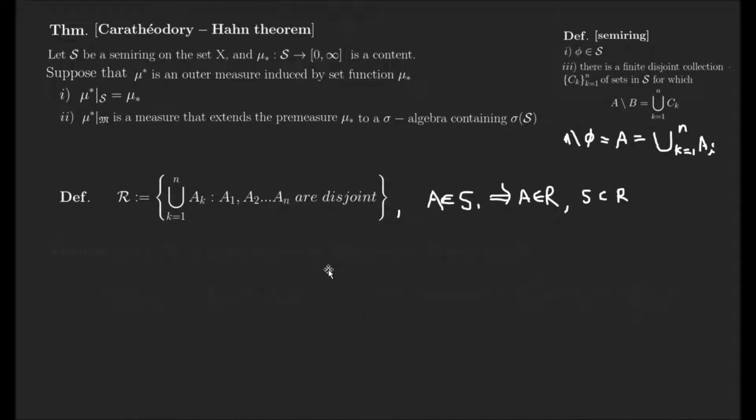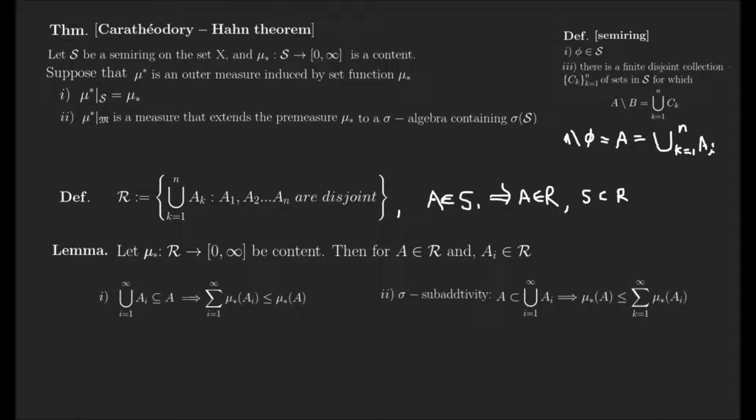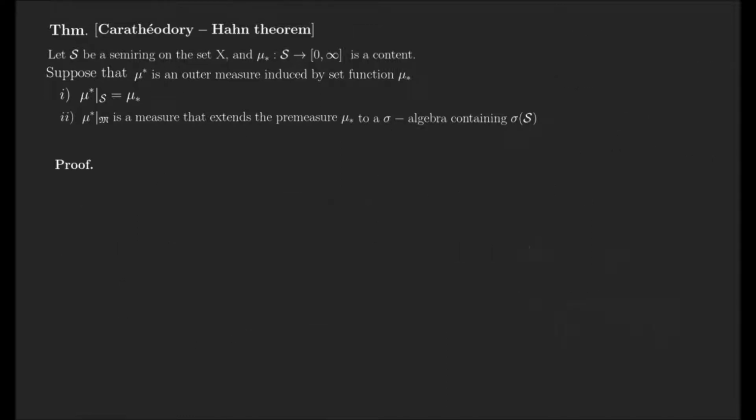Then let's see the following lemma. Suppose mu rho star is a content, and for any A in R, with A_i in the semi-ring contained in R, the following properties are satisfied. I will not prove this property, but while proving the Caratheodory theorem, I will use this lemma. And let's prove the Caratheodory theorem.